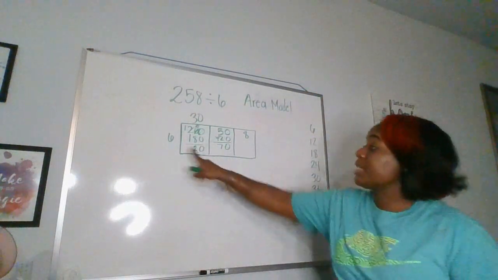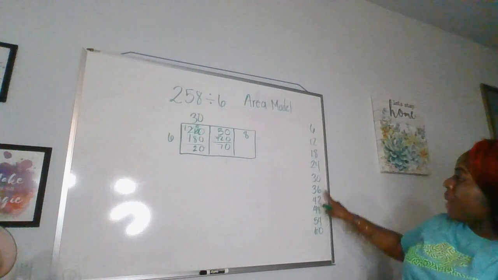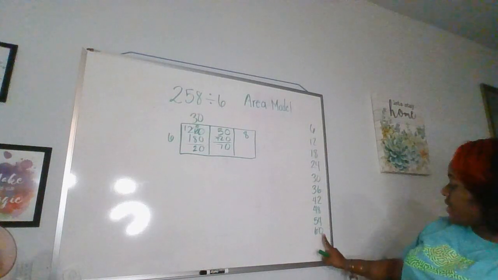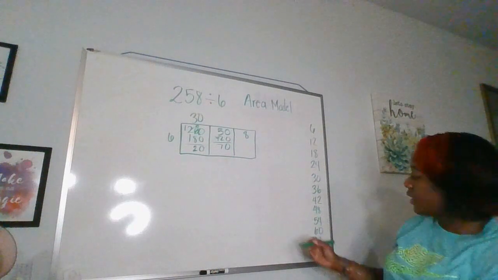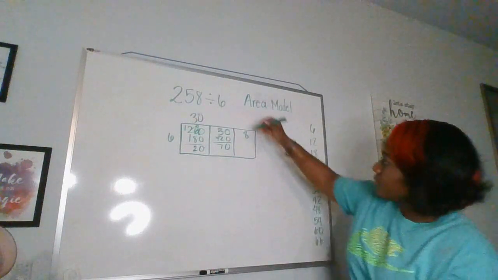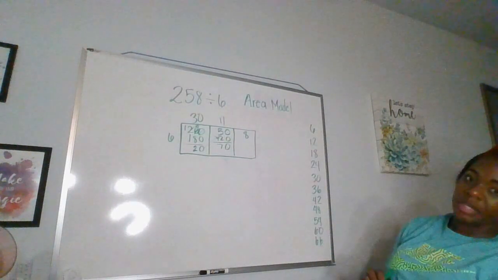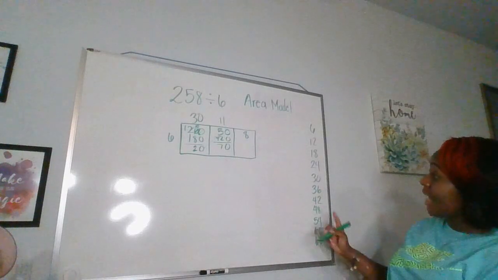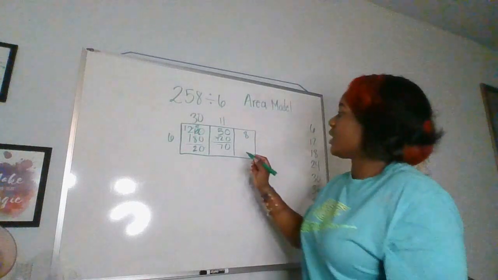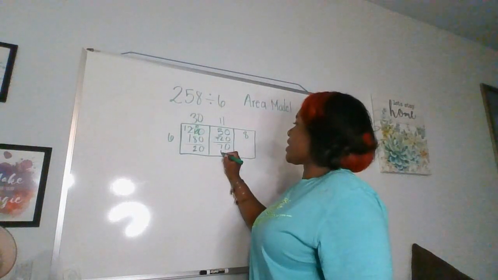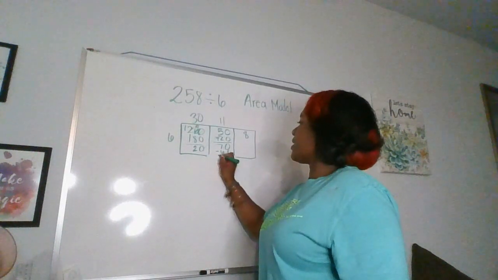So now, how many times will 6 go into 70? We look over here and we get close to it. That's 10. 6 times 10, because the next one will be 66, or I can say 11. So then we put 11, because 11 gets us closer. Okay? So 6 times 11 gets us closer to 70. So we say 6 times 11, which is 66. Then we say 70 minus 66.